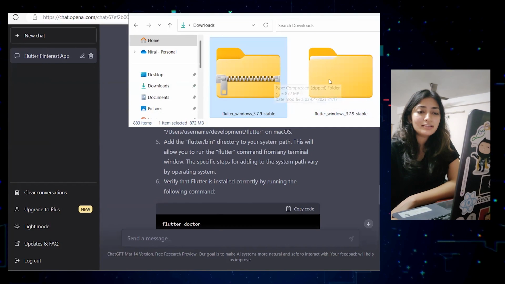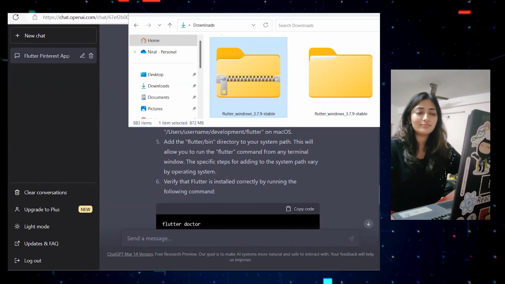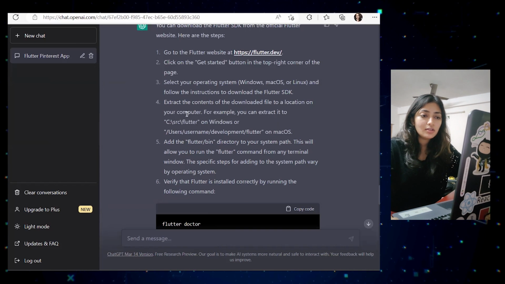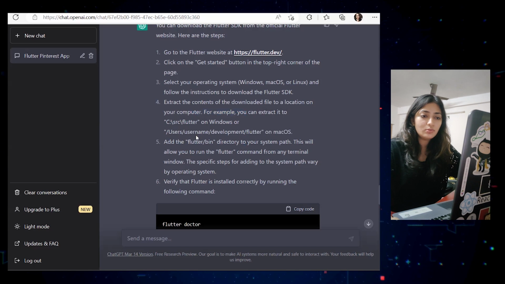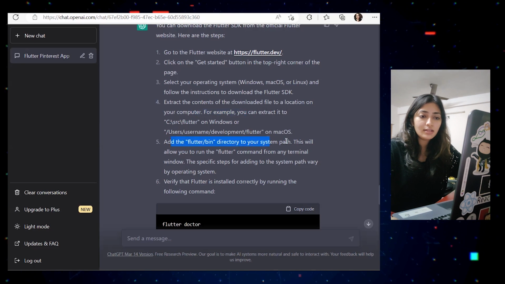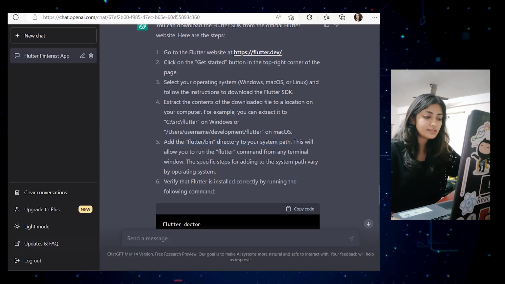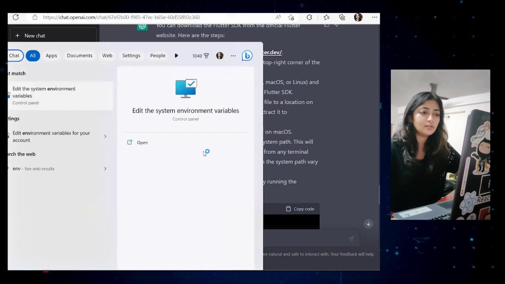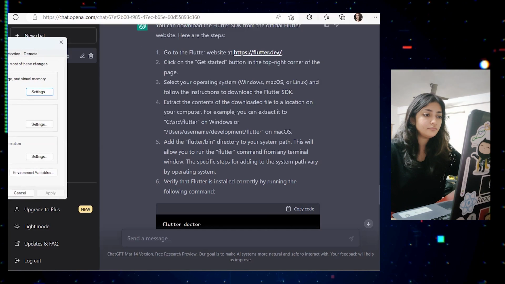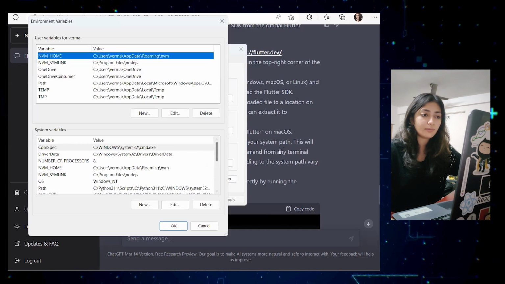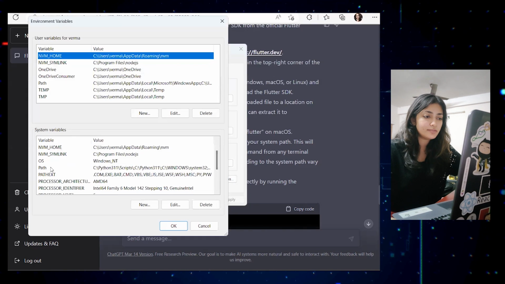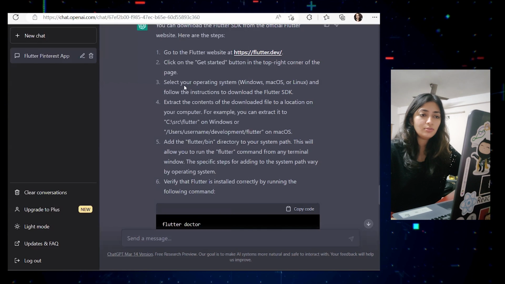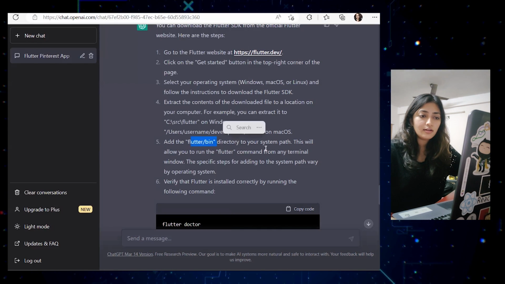So we have completely extracted our folder. So let's see what our next steps are. So after extracting, you have to add the directory to your system path. So to access the system path, we'll have to go to environment variables, and then we have to click on environment variables. We have our system variables path here. We're going to edit it. Now here we are going to add this directory.